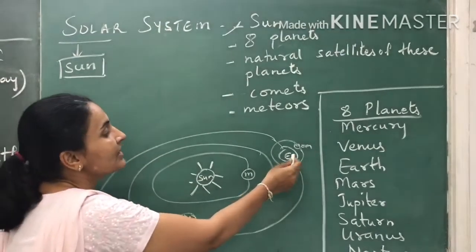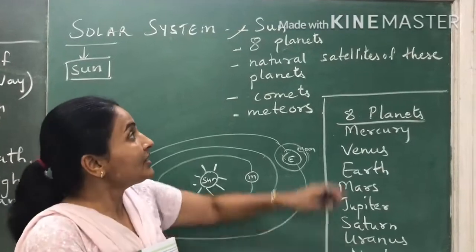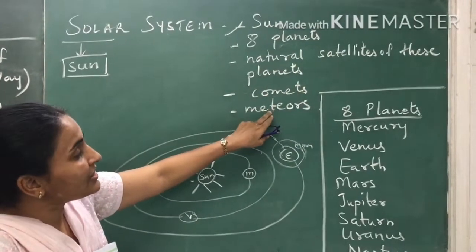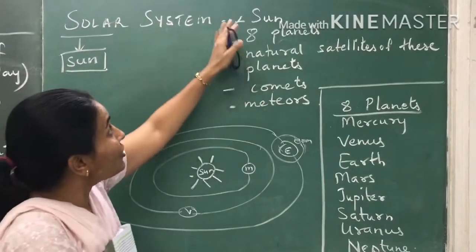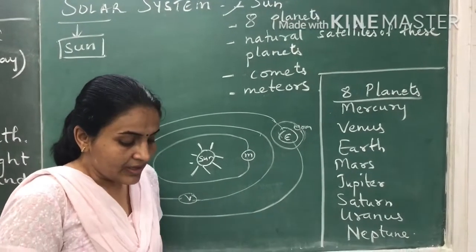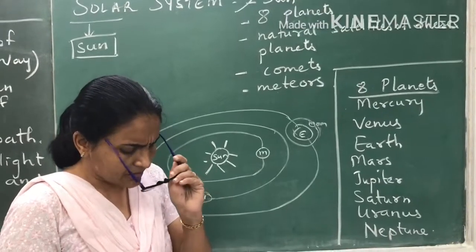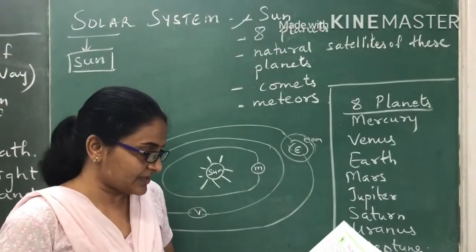Sun के आजू बाजू घूमता है. In the same way, moon moves around the earth. Okay, so it's a natural satellite of the earth. Comets, meteors, all these things are explained further in the lesson. Okay, so all this together makes up the solar system. Thus, planets, satellites, small planets, comets and meteors are included in the solar system.